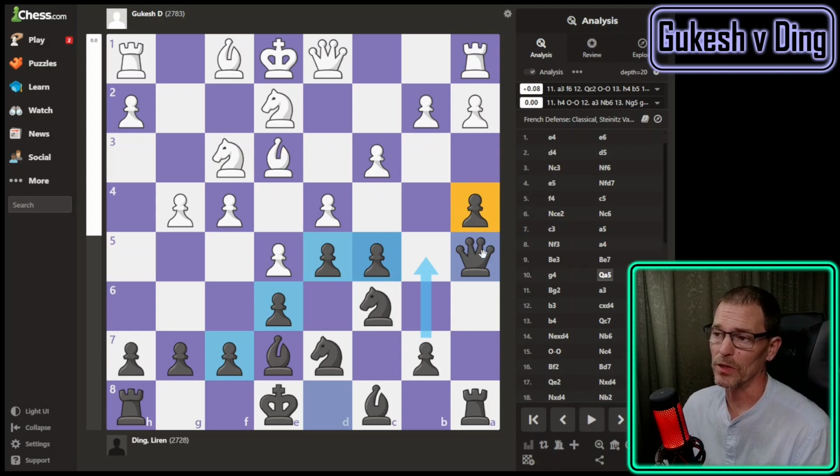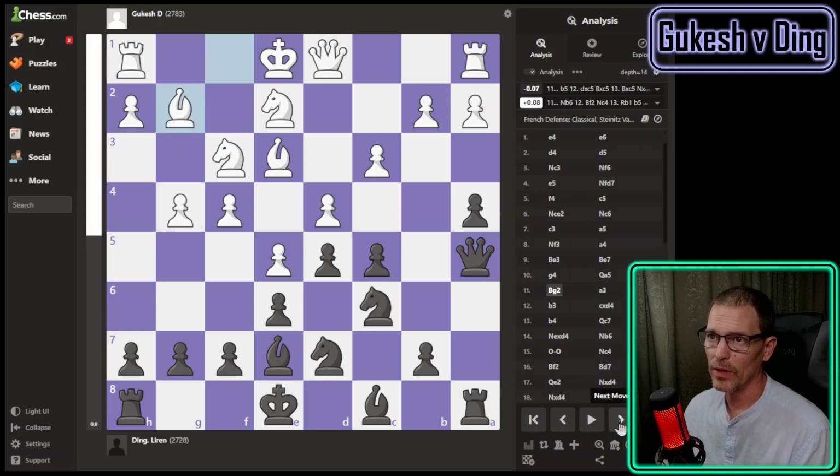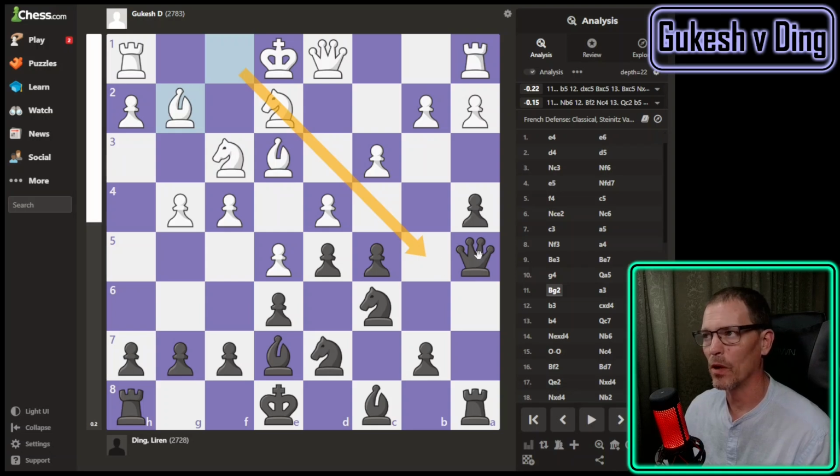But I don't know, because this expansion here, and it looks like we're about to keep going with it. Maybe that's why the queen goes there, is to protect b5, because if Gukesh does play knight to g3 over here, then the bishop's pointed that way. But now it doesn't matter because the queen's going to guard that spot. And you're pinning this pawn, so maybe he looked at this all before. Now, I might have been right about this g4 move, wanting to get out of the way of both of those pieces, because it does look like Gukesh played the bishop here, but now it's not pointed there anymore, so what's the queen doing here?